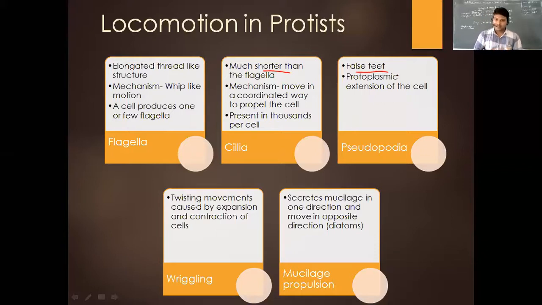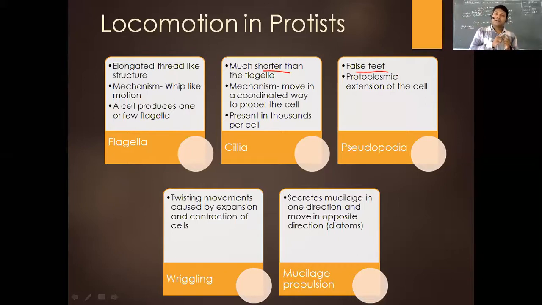As the name suggests, here the organism is going to secrete mucilage, and it is going to move in one direction, right? Whichever direction the mucilage is produced, the organism is going to move in the opposite direction. A very vague connection to this is just like rockets. What happens in rockets? We are going to have the rocket move in one particular direction.